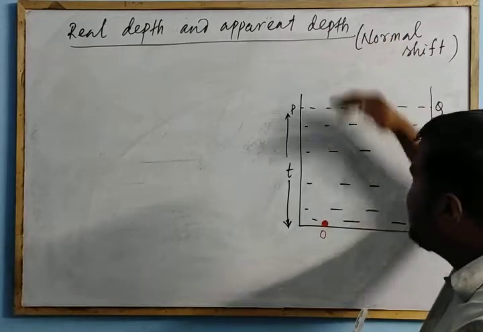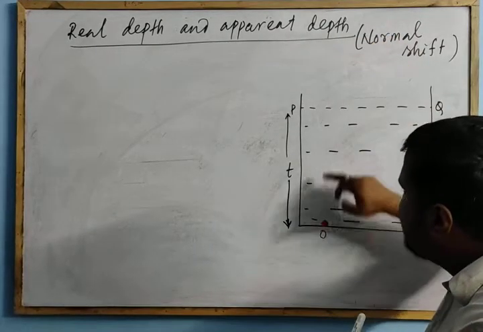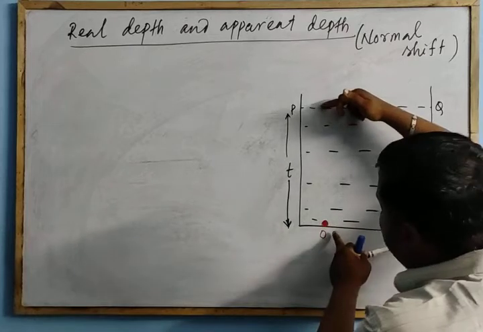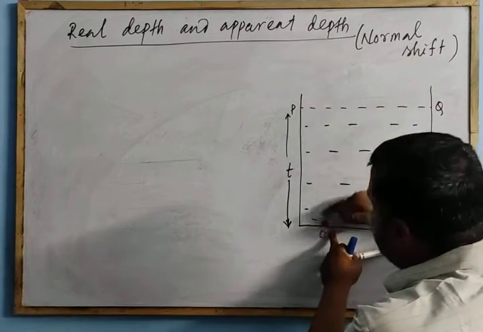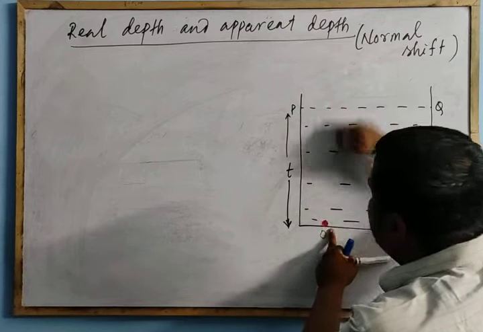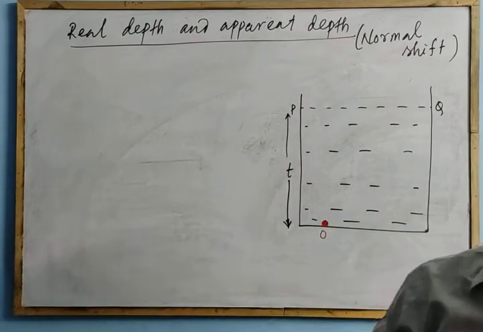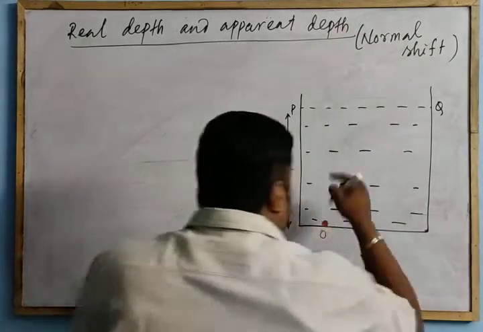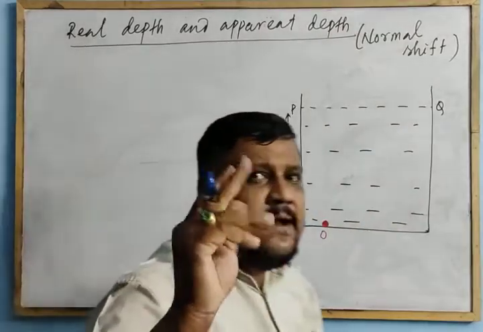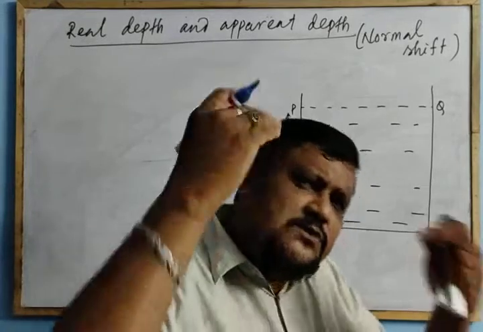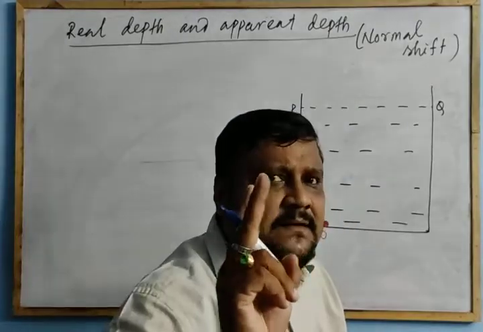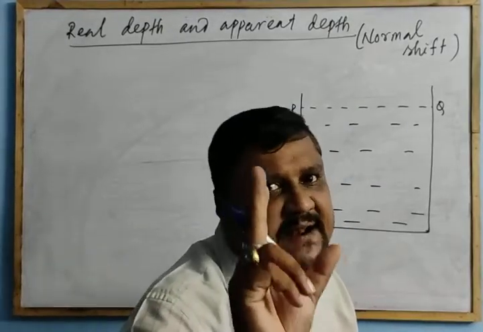If you see from this side, this O appears to be raised up, but this perpendicular distance up to the surface is called the real depth. To get the image of an object, we need two rays, in reflection and also in refraction. At least a minimum of two refracted rays.